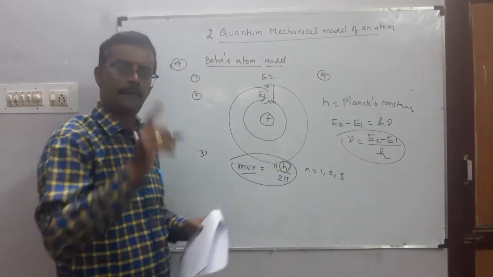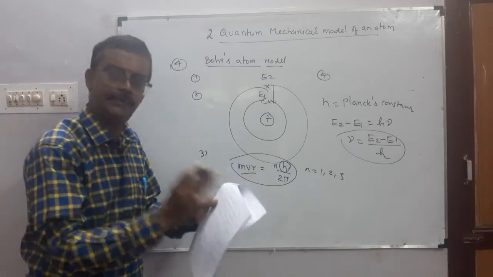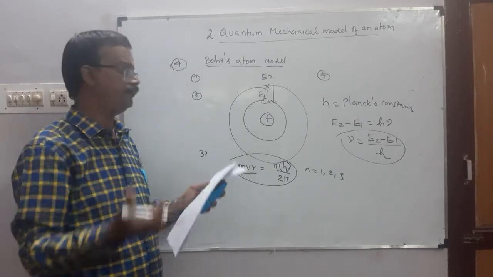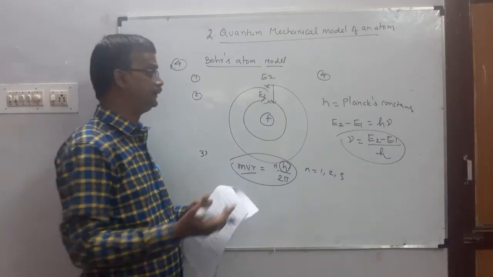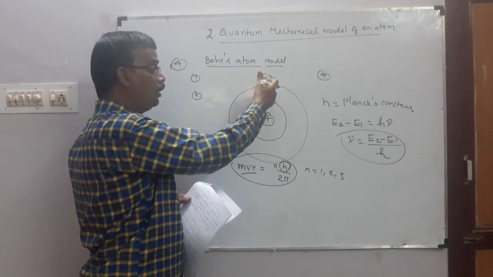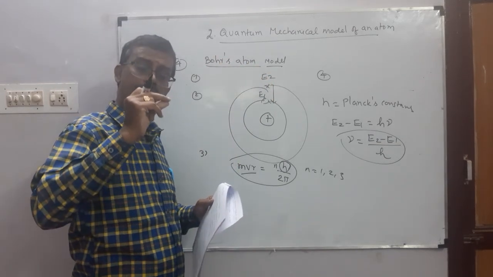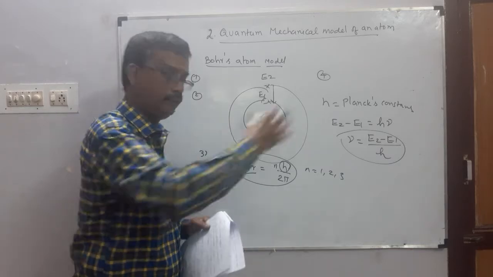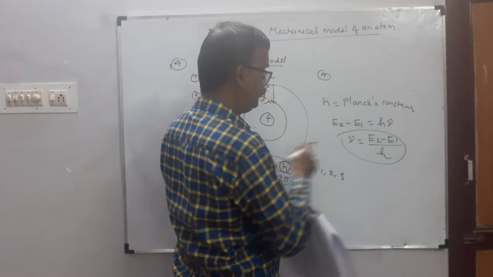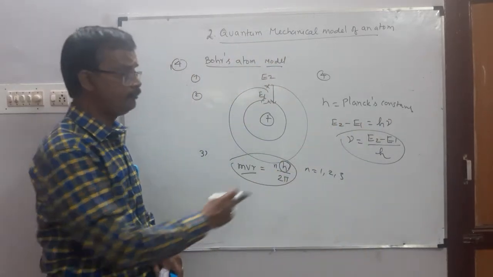As long as electrons revolve in the fixed stationary orbit, அதில் இருக்கிற வரைக்கும் it cannot lose its energy. It does not lose its energy. When electron jumps from higher energy to lower energy, the excess energy is emitted in the form of the radiation. So excess energy E2 minus E1 equal to h into nu, nu the frequency.